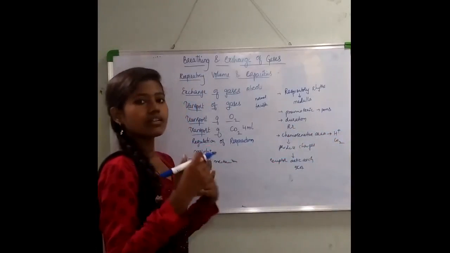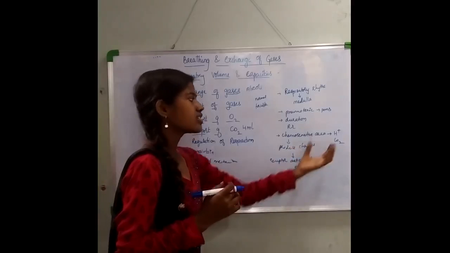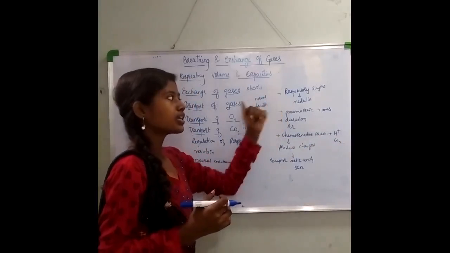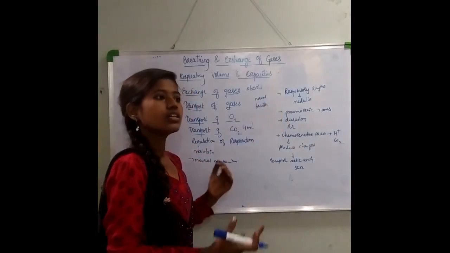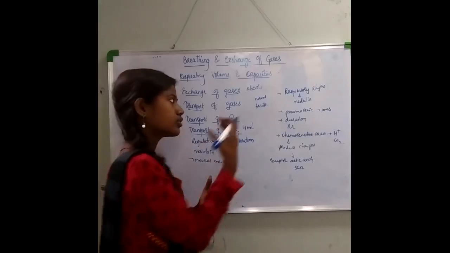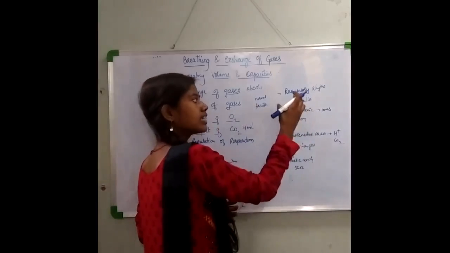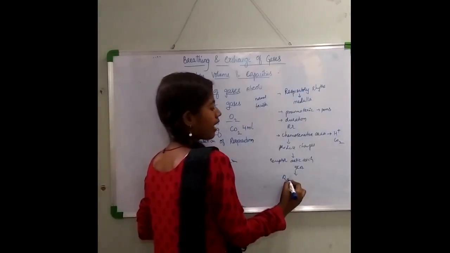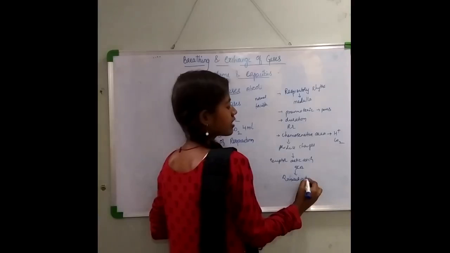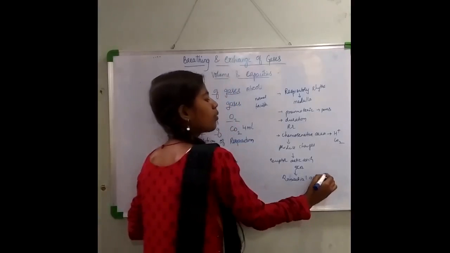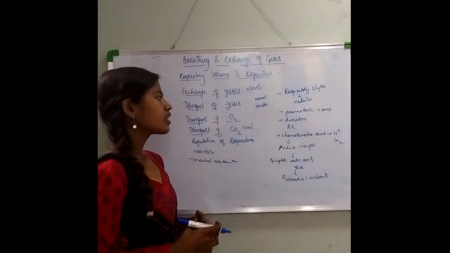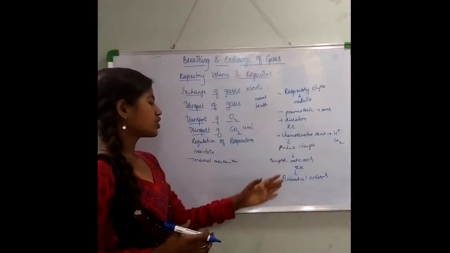When these levels change, they recognize the changes and send signals to the respiratory rhythm center, which gets activated again, and remedial actions take place. That is, your body will perform the moderations in your respiratory tract. So this is how the regulation occurs.